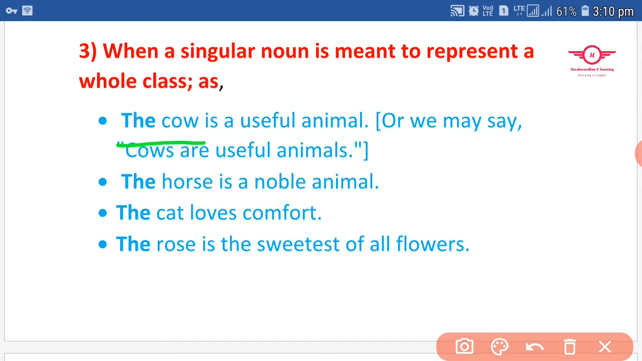Okay, next, the cat loves comfort. Another example, the cat loves comfort means all the cats love comfort. Okay, like that. The rose is the sweetest of all flowers means all the roses. Okay, understand here, that's understood.